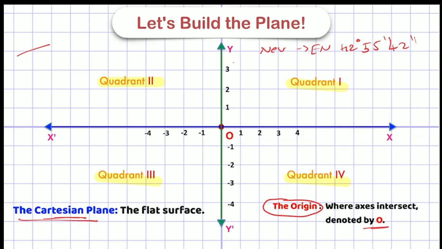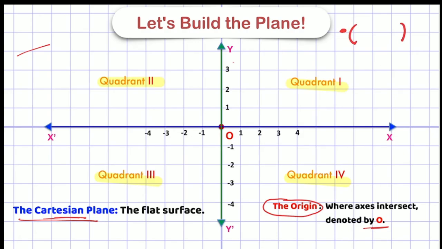In coordinate geometry we also have a method to describe the location of any point. And what is this method? To describe the location of a point, let's say I am describing the location of this point, I have to do it in this manner only. I have to draw a bracket.